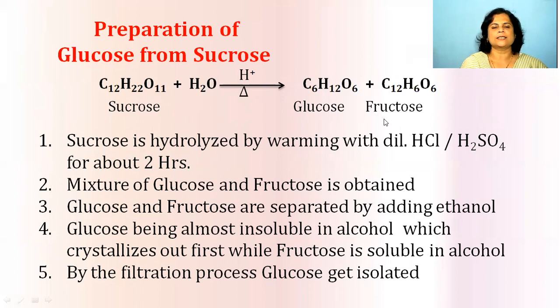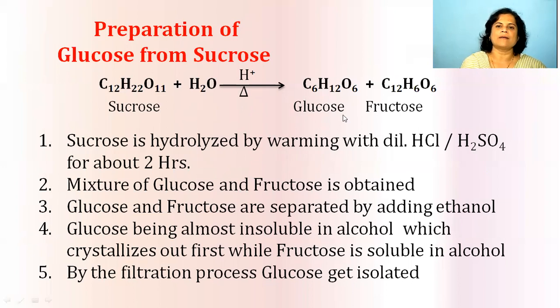So sucrose is used for the preparation of glucose, and the process is hydrolysis in presence of acid, dilute HCl or dilute H2SO4. When the sucrose is hydrolyzed in presence of acid, heating is required for about 2 hours. So what we get here is a mixture of glucose and fructose as product.